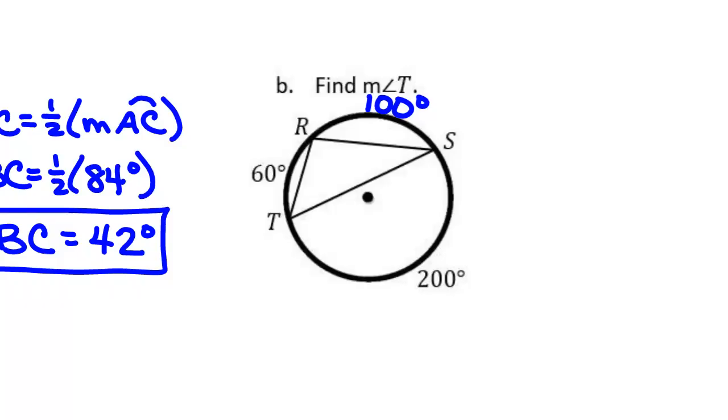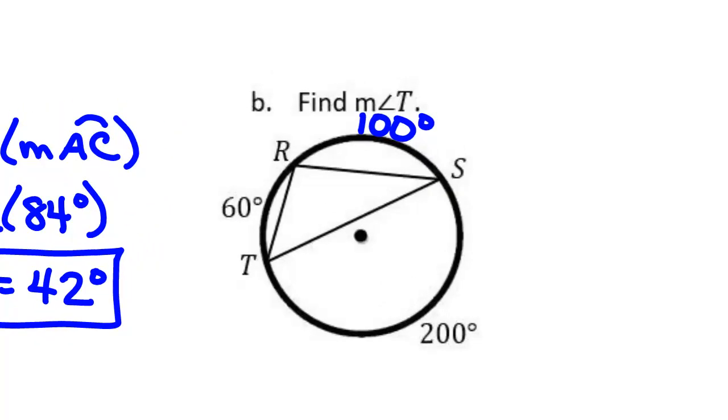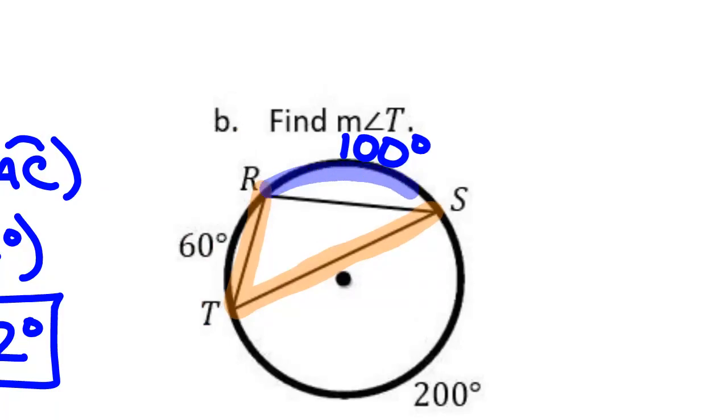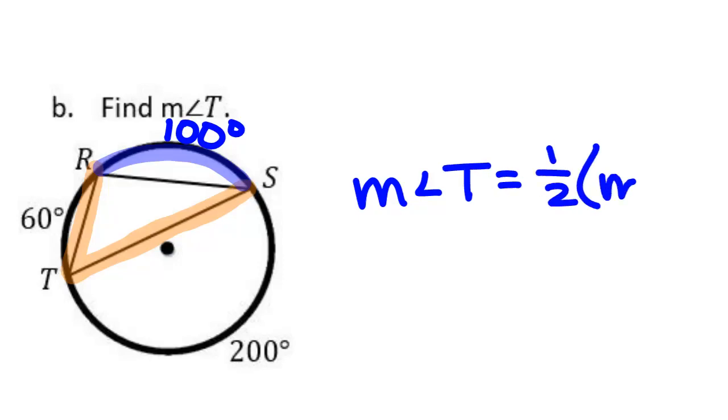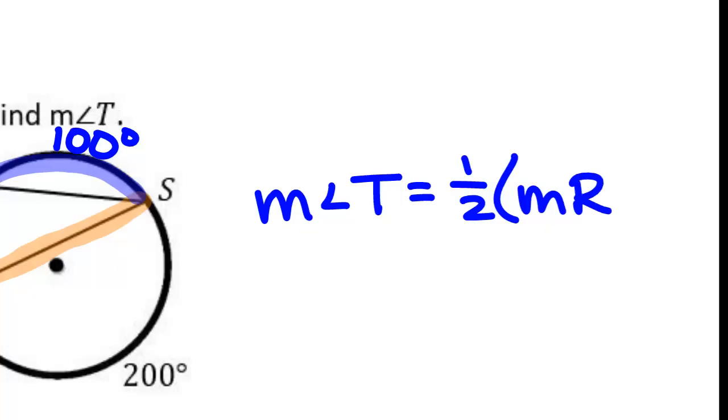We are supposed to find the measurement of angle T. Well, here's angle T. What is the arc that it's intercepting? RS. So the measurement of angle T is equal to half the measurement of arc RS.